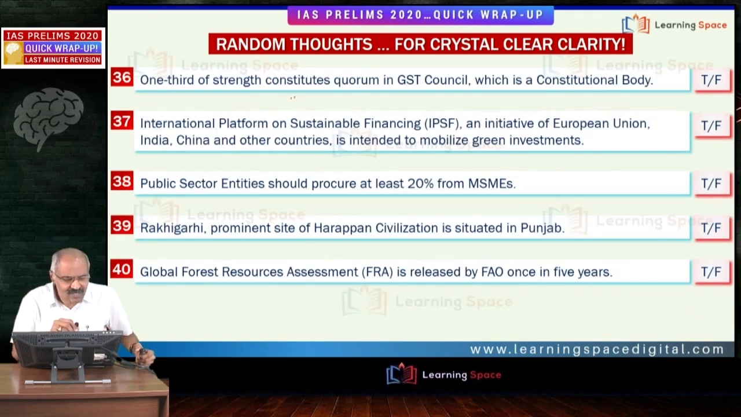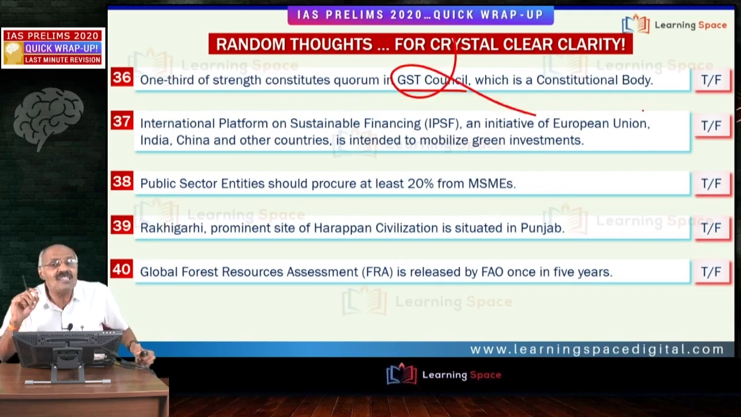Then 1/3 of the strength constitutes quorum in GST Council. Absolutely wrong. GST Council is the constitutional body. Half of the weighted strength constitutes quorum. And all of you are well aware, 1/3 weightage is given to the center, 2/3 weightage is given to the states, and half of the strength constitutes quorum. And of those present and voting, 3/4 is constituted as the majority for passing anything, right?